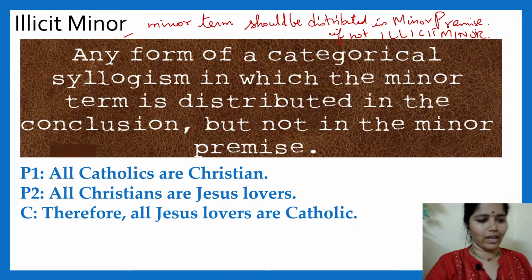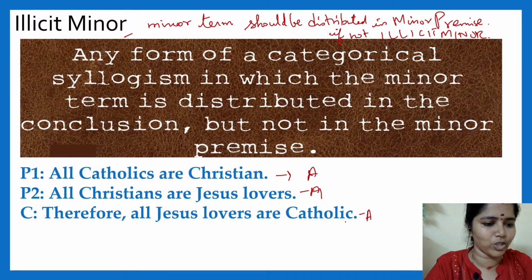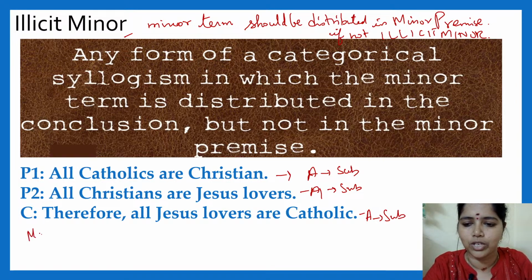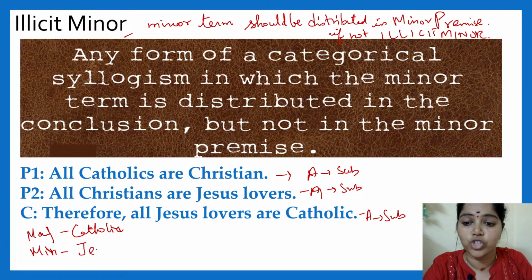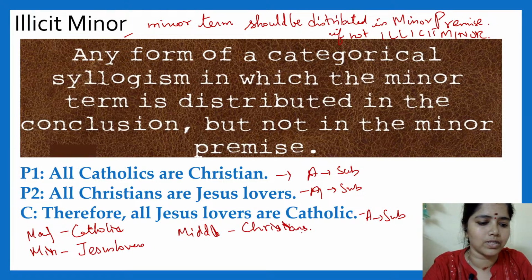Can you identify? A type, A type, A type. Minor should be distributed in the minor premise. Here again subject, again subject, again subject. What is your major term? Catholic. What is your minor term? Jesus lovers. What is your middle term? Christians is your middle term.